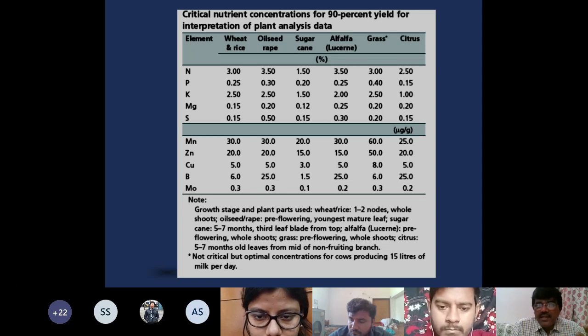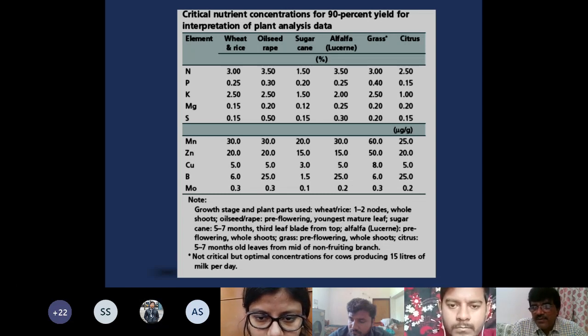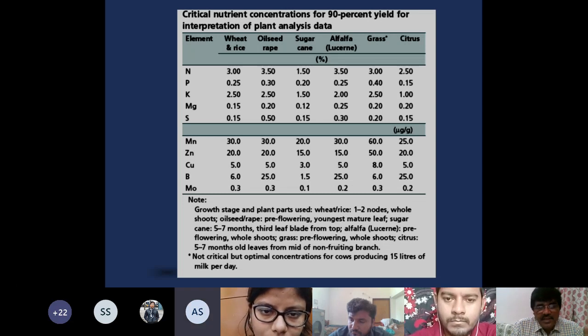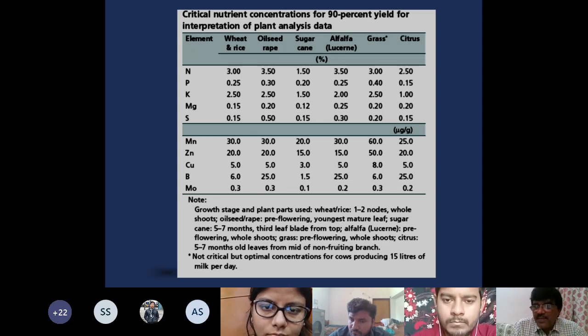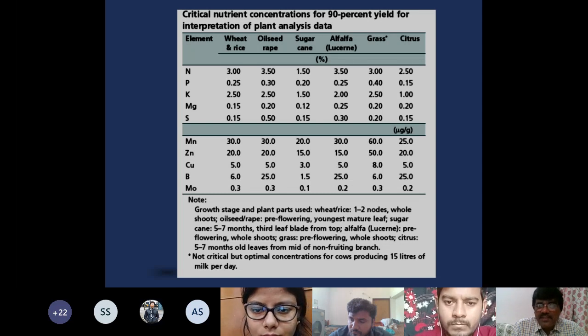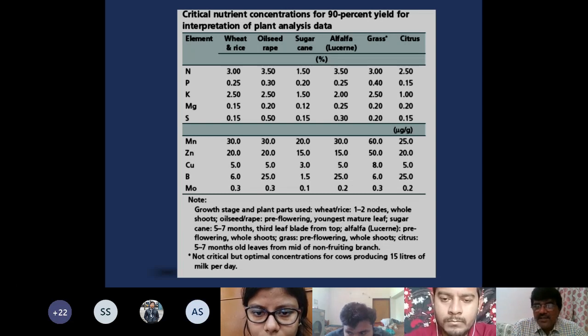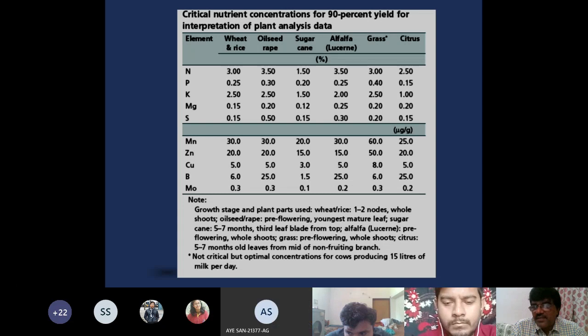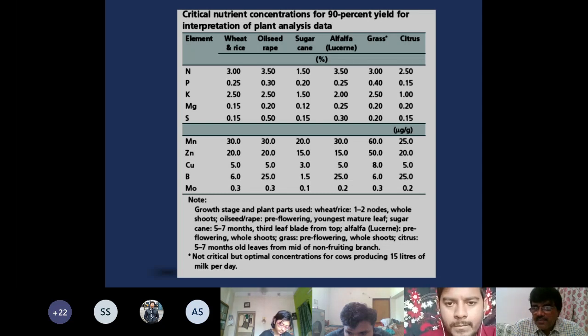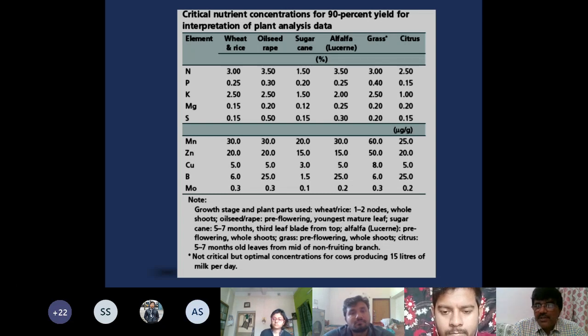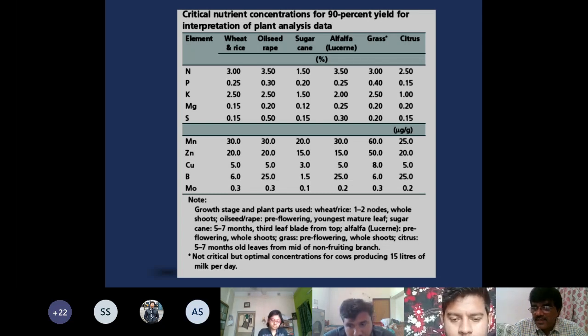This is number one. The critical level for a specific nutrient or for different nutrients will be different. It will vary with the crop. It will also vary with the nutrient. Number two. Number three, it will vary with the stage of the crop. Within one crop, you can have different stages where you will have different critical concentrations. Number four, the plant part which has been sampled. The plant part which you are sampling will also decide the critical level. So it has been already specified that this part, this leaf, petiole or leaf blade of this particular plant should be used. So there are four factors which affect the critical concentration.